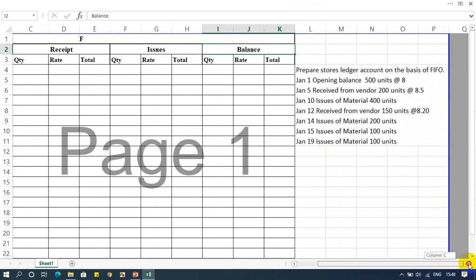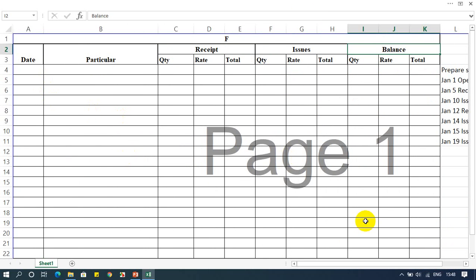There is an example given: prepare a store ledger account on the basis of FIFO. So you need to use the FIFO method. On January 1st we have the opening balance. I am not writing it in the receipt side or the issue side, but directly in the balance column.